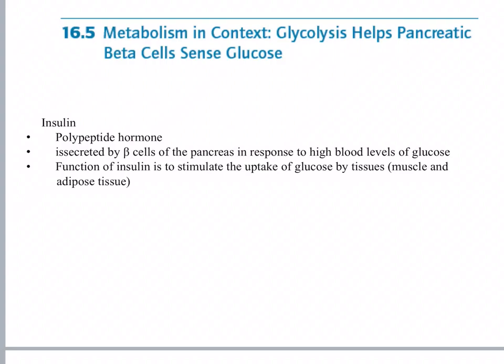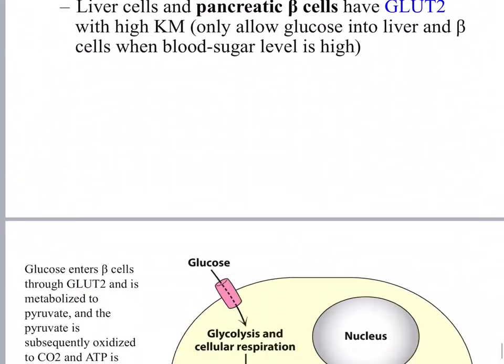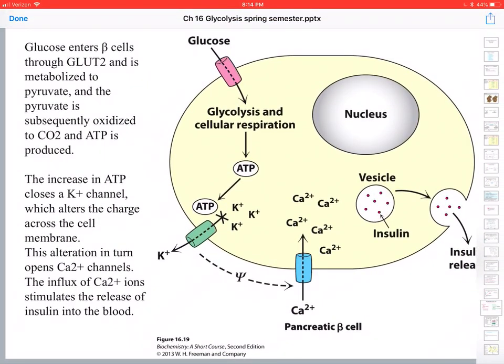This talks about insulin again. Insulin is a polypeptide hormone. It's secreted by the beta cells of the pancreas in response to high blood levels of glucose. And the function of insulin is to stimulate the uptake of glucose by other tissues, such as muscle and adipose tissue. So going on to the last slide here, this is a pancreatic beta cell, and this is to explain how pancreatic beta cells know that the blood glucose level is high.